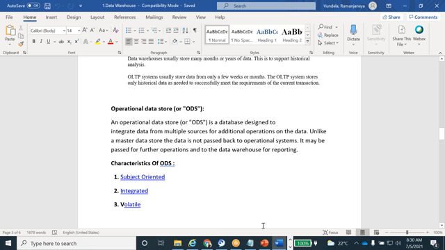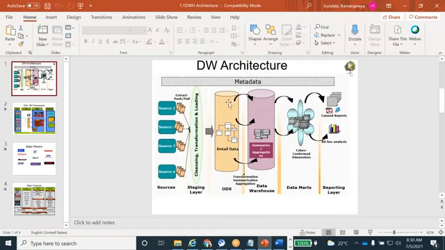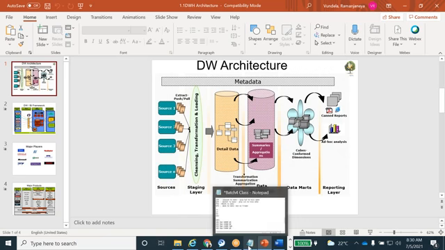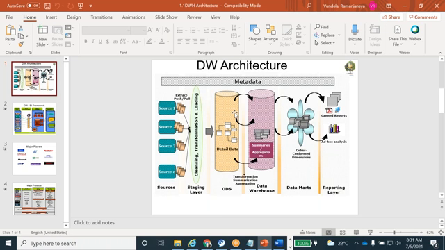Thank you, guys. So in the data warehousing architecture, I told one ODS concept. What is meant by ODS? ODS is also a kind of data warehousing project. Then why do we call it ODS separately? ODS is nothing but the operational data store. This is a kind of data warehousing. For this also, there are properties.